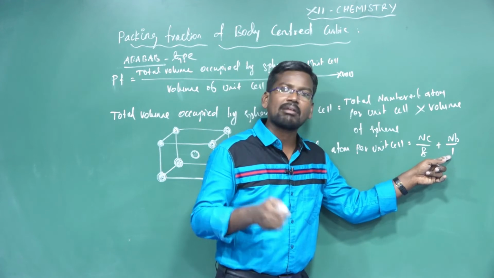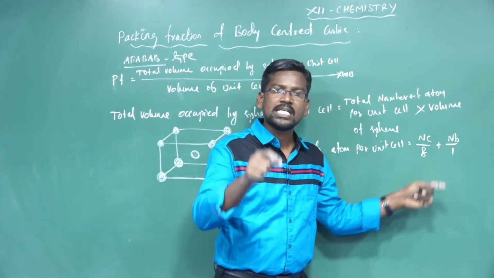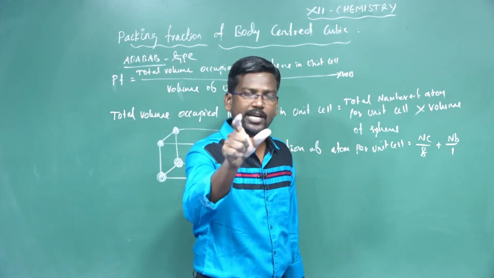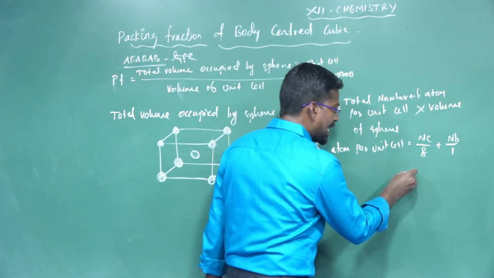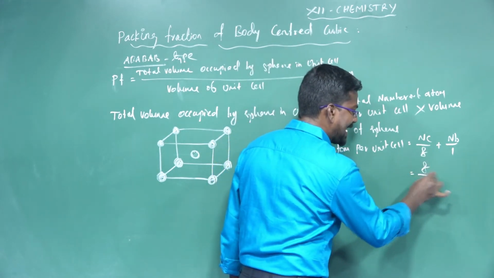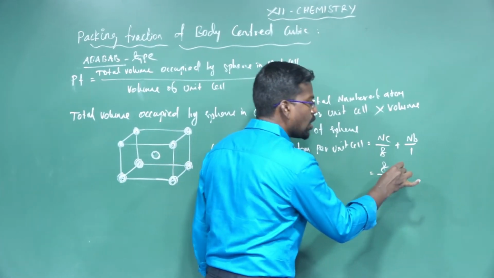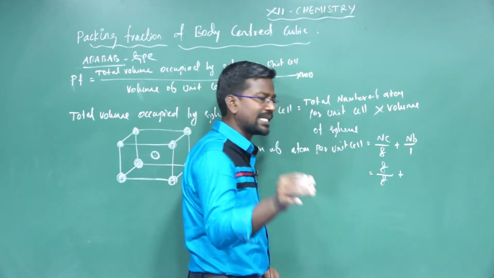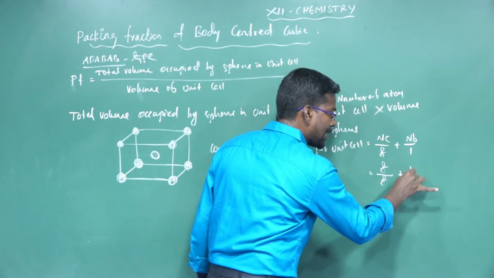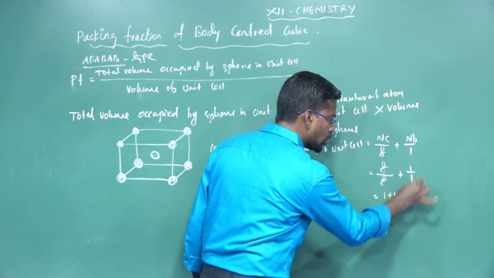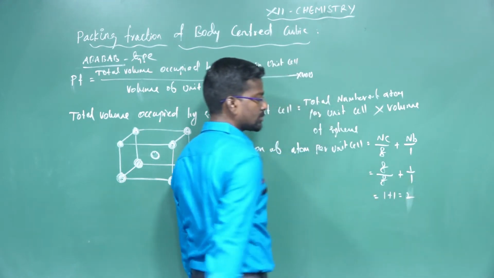The denominator 1 means the center atom is exclusively present in only one unit cell. So 8 divided by 8 plus only one atom at the center, 1 divided by 1, is equal to 1 plus 1, which is equal to 2.